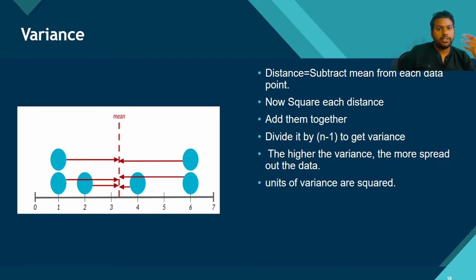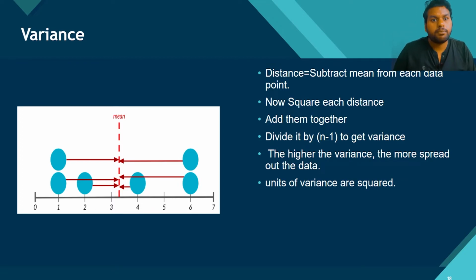We are squaring the distance. Now one of the questions that can come here is: why are we dividing by n minus 1 instead of n? This is related to the biased and the unbiased estimator. We are always interested in making our analysis unbiased in place of biased.